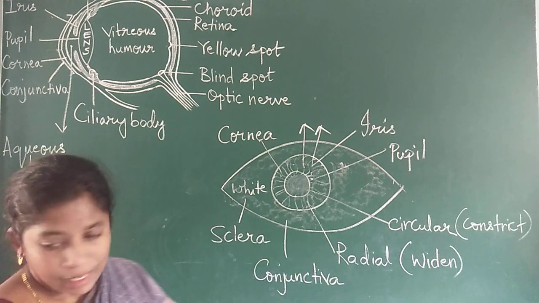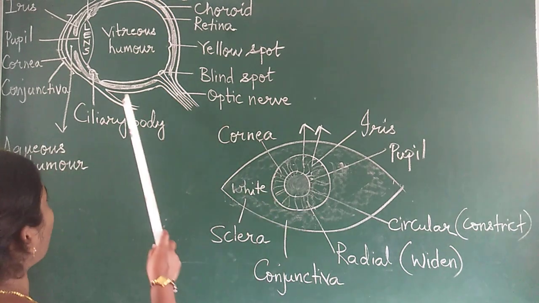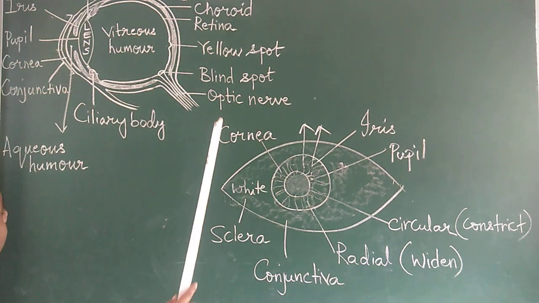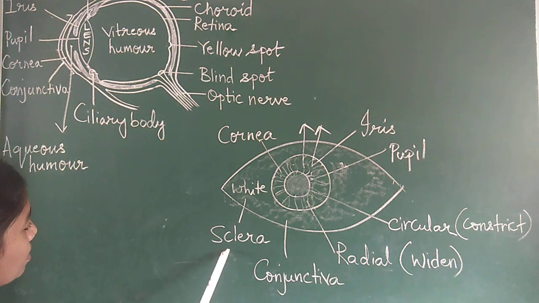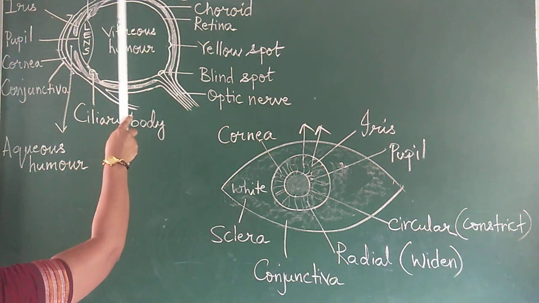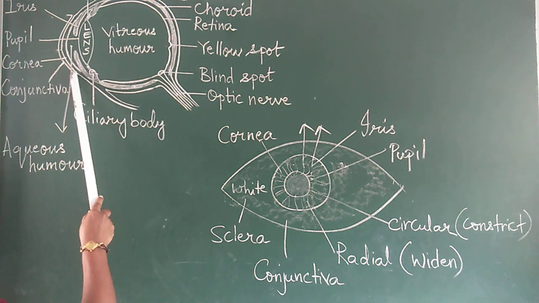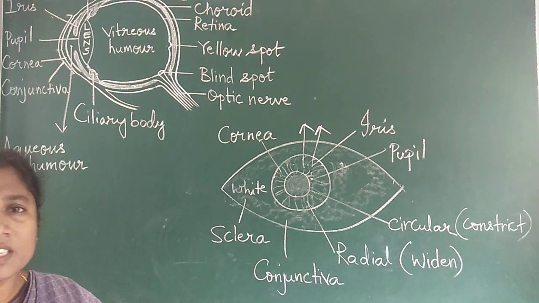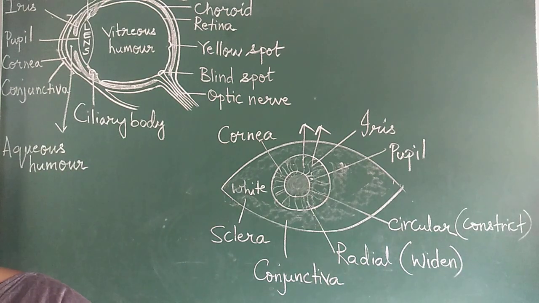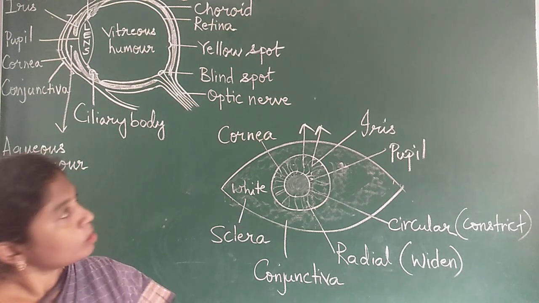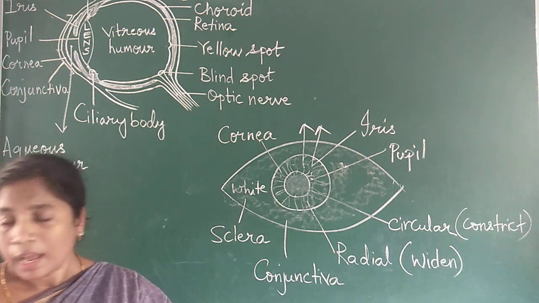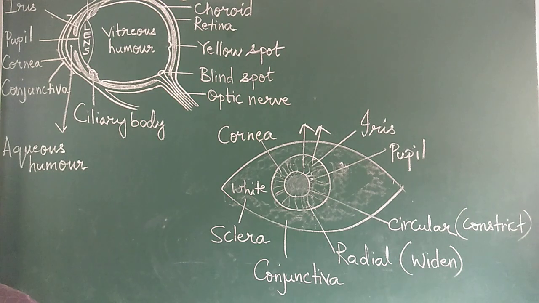Let us look at these same structures in this diagram of the eye. This is the LS of the eye, showing the inner part. See, this is the sclera. Sclera is the outermost layer of the eye. It is a white colored fibrous tissue which acts as a protective covering. The sclera also maintains the shape of the eyeball.